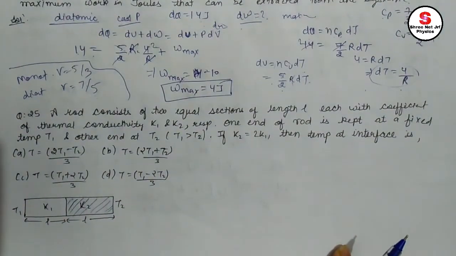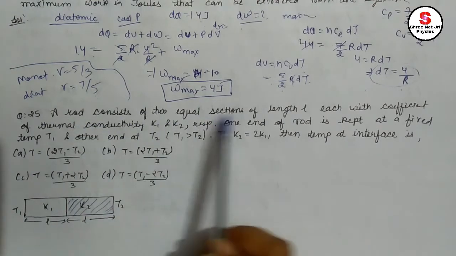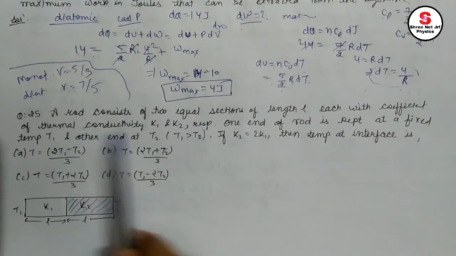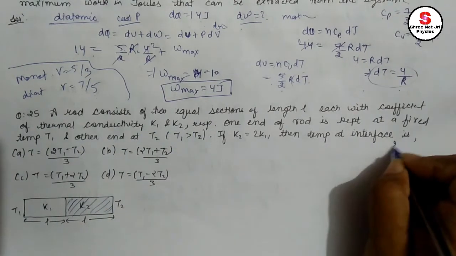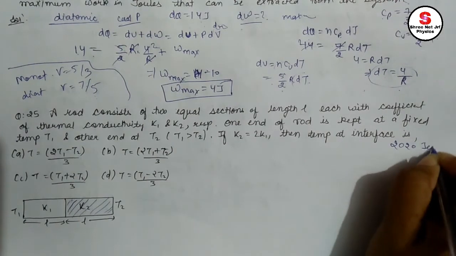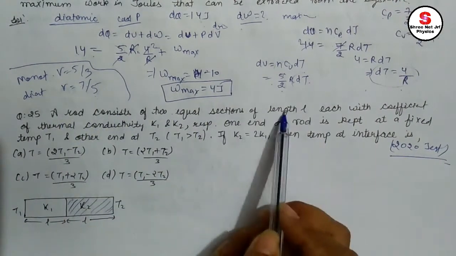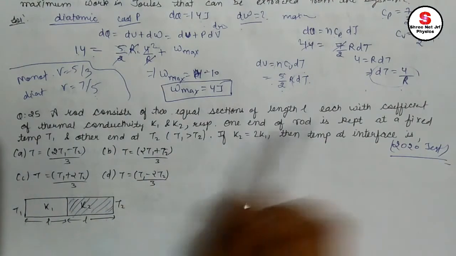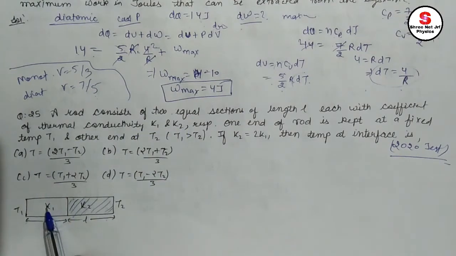Okay, so question number 25. It is a question from 2020. A rod consists of two equal sections of length L. We are given two equal sections, their length are L, each with coefficient of thermal conductivity K1 and K2 respectively. Here the coefficients of thermal conductivity are given as K1 and K2.